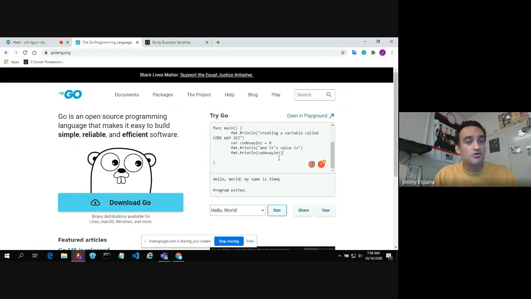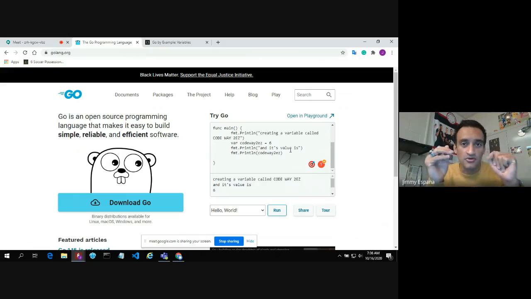So let's go ahead and run this program, see what actually happens. Let's run. So there you go. It ran. It output this information first, like we wanted it to, and then this is just in the back end. We don't need to show that, but we created a variable. Then we output this information, as you can see here, and its value is 6. Sweet. So let's go ahead and see if we can do some manipulation.